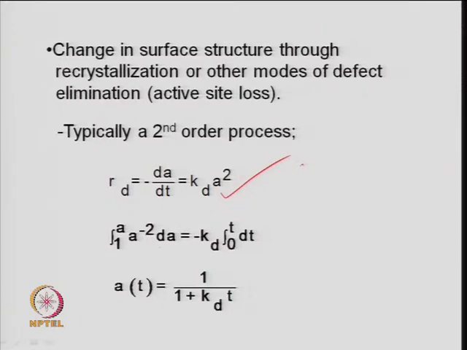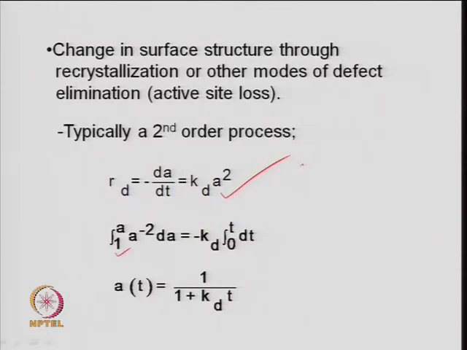So, dA divided by A square is equal to k d times the integral from 0 to t of dt, and how the limits will change: when the catalyst is fresh, the activity is 1, because activity you define as the rate at any time divided by the rate when the catalyst was fresh. So, at t equal to 0, the catalyst is fresh, so rate R A and R A 0 are the same. Your activity for a fresh catalyst will be 1. So, for t equal to 0, activity is 1, and at any time t the activity drops to a value A. So, one can integrate this expression, the simple dA upon A square, and here it is minus 0 to t. So, this is simply time.